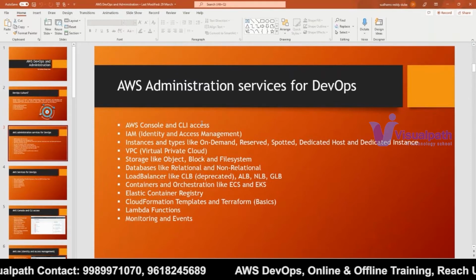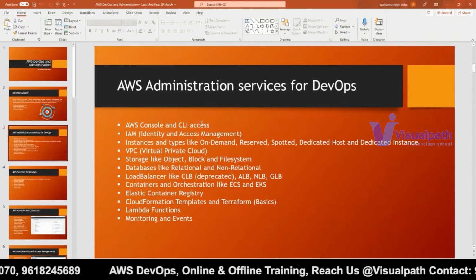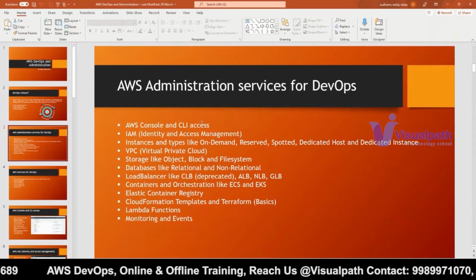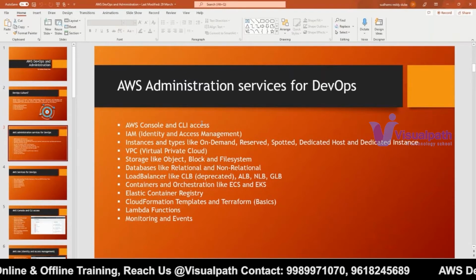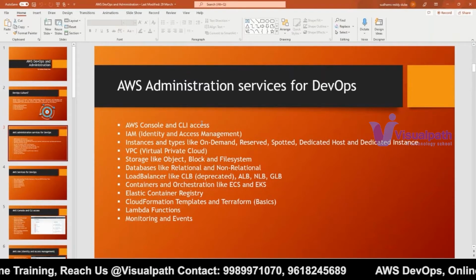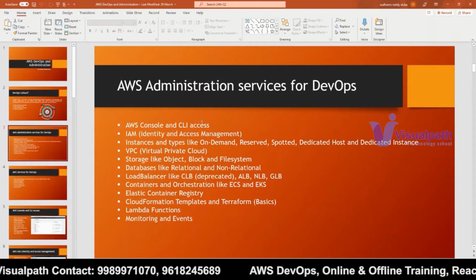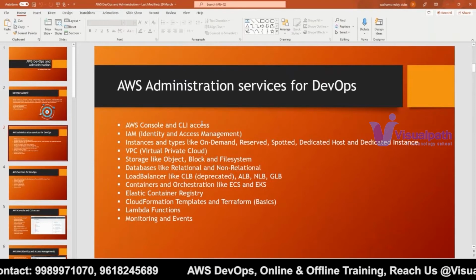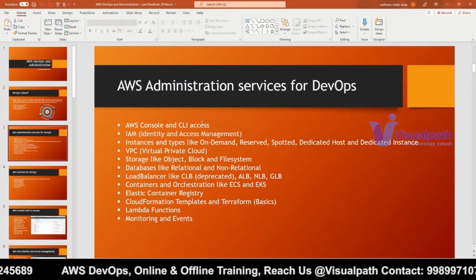See, why we are doing this as a prerequisite: once you understand the Linux operating system and shell scripting, you will understand what these concepts are all about. I cannot go directly to the instances. First of all, I have to explain what a bare metal server is and what a virtual machine is. Then I need to talk about how AWS creates those virtual machines in the backend.